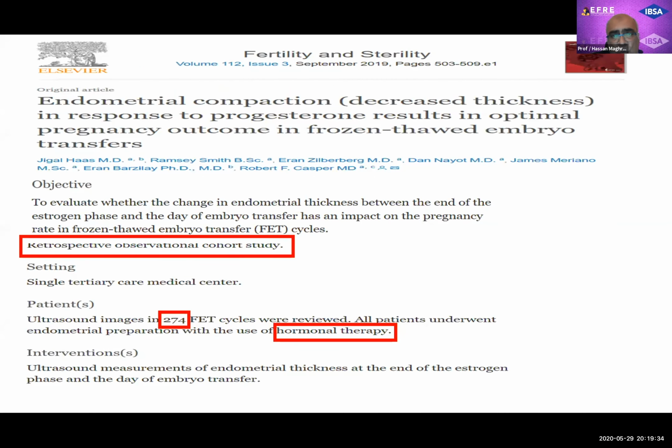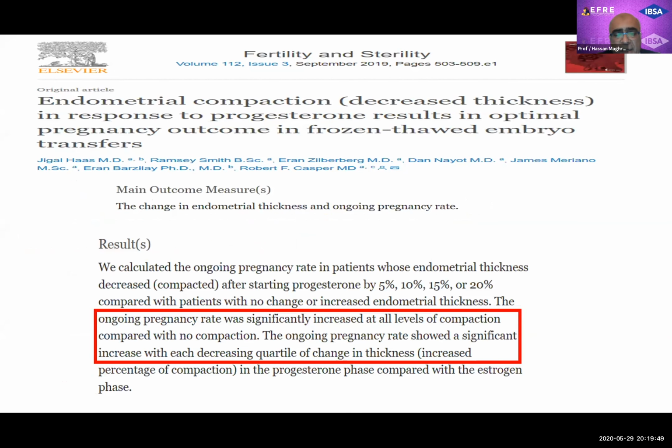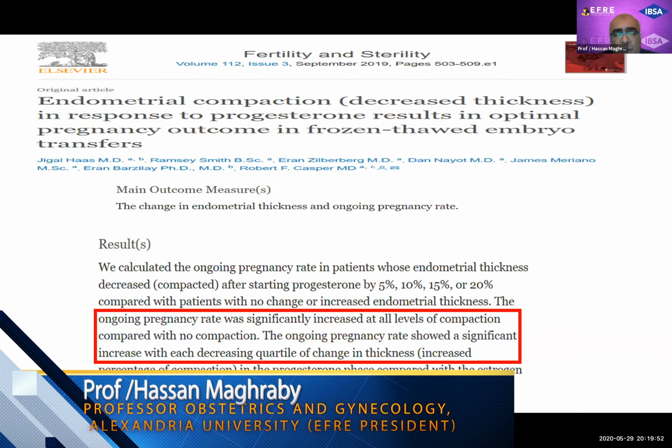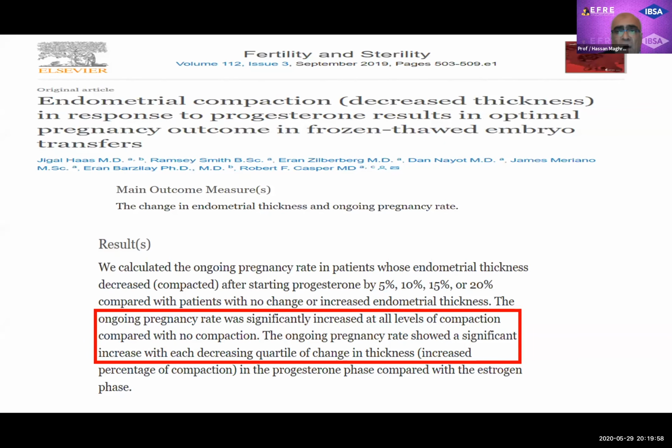In the first study, 2019, published in Fertility and Sterility, it was a retrospective observational cohort study of 274 FET cycles. They were all treated with hormonal replacement, and the ongoing pregnancy rate was significantly increased at all levels of compaction compared with no compaction. So it increased whether compaction was 5, 10, 15, or 20. And this was the result of the first study, that compaction is a good indicator of better pregnancy rate.